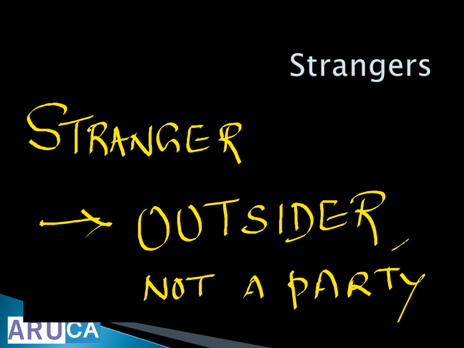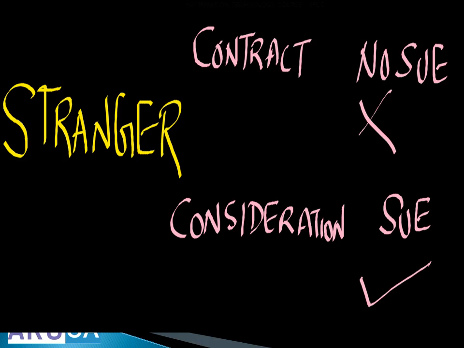So we are seeing about strangers. Strangers means what? They are outsiders. They are not a party. Right? Stranger means outsider, not a party, not part of the contract. Okay. So there are some provisions for strangers in the contract. A stranger to the contract cannot sue, but a stranger to a consideration can sue.